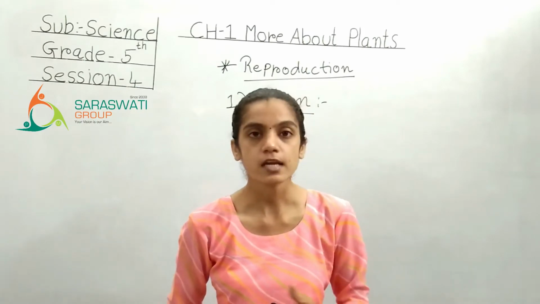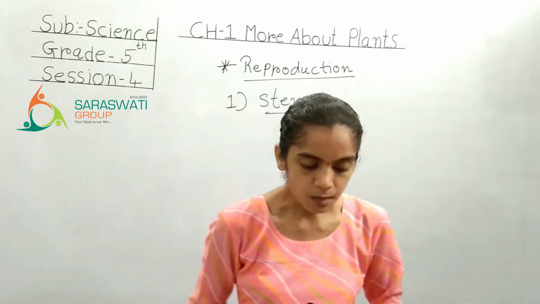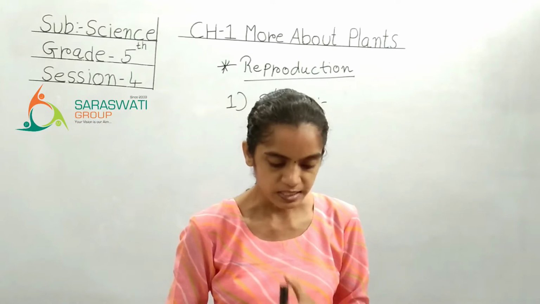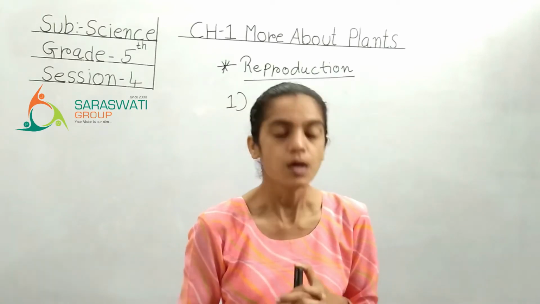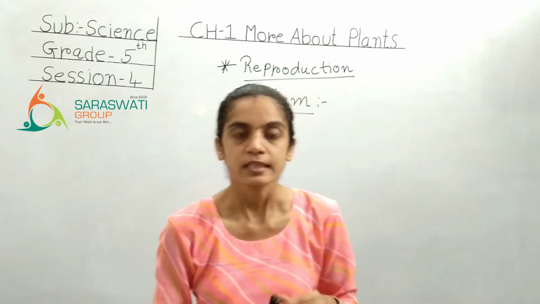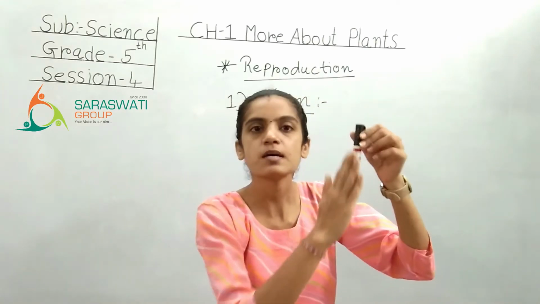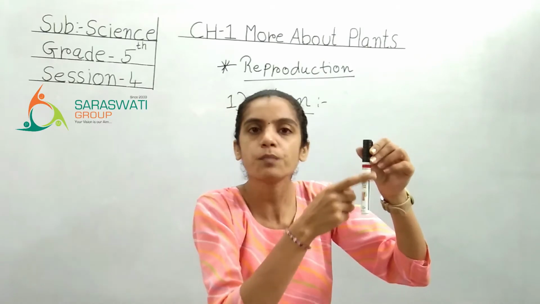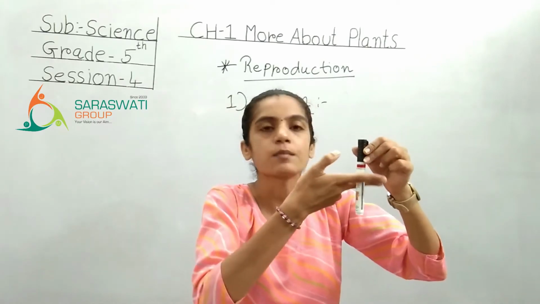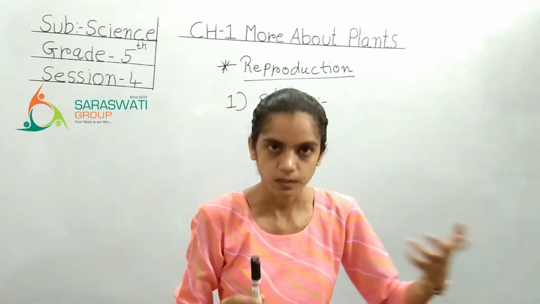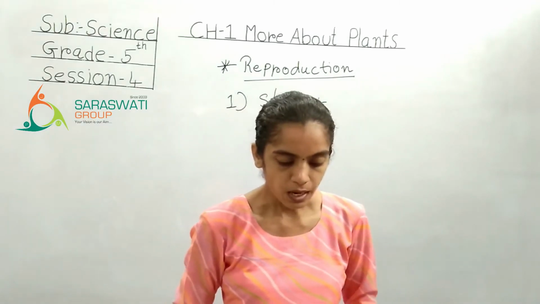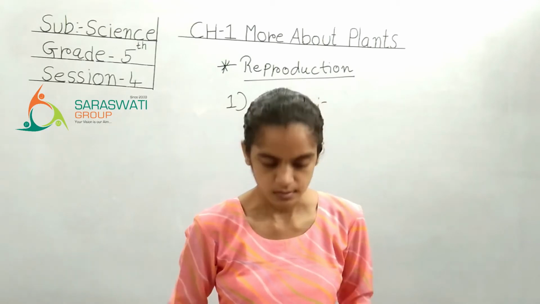Now let us read in the textbook. In some cases, cuttings of stems are taken from the parent plant that have buds on them. That means this is the main plant, this is the parent plant. Here it has a bud. From that bud I am cutting the stem, and that cut portion I am putting, right? New plants grow from these buds.